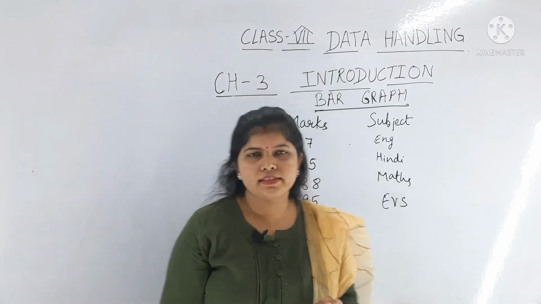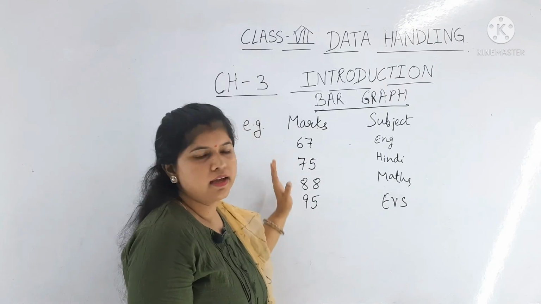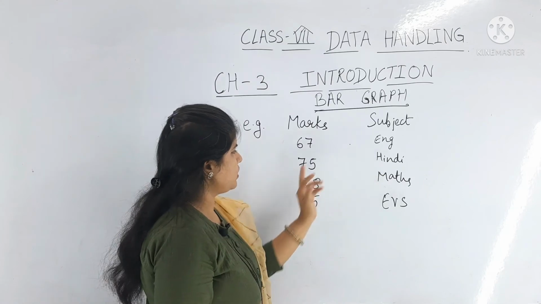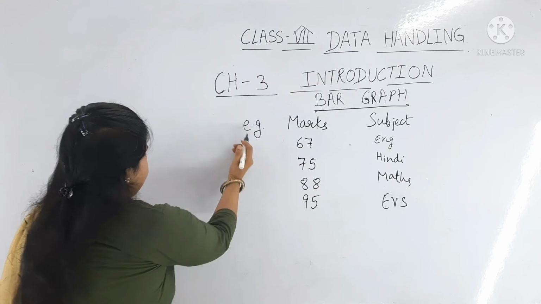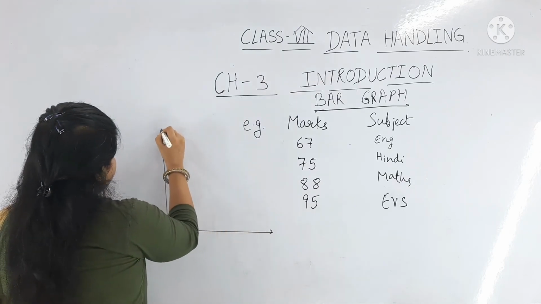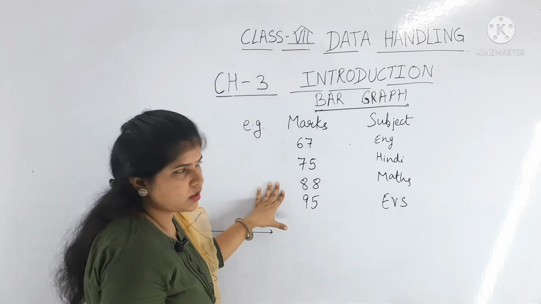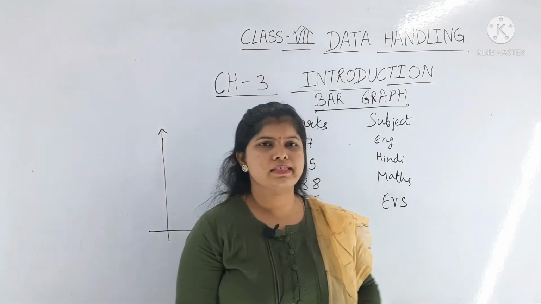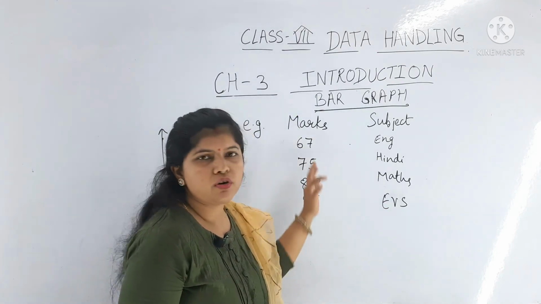I have taken another example, marks and subject out of 100. For English it is 67, Hindi 75, Maths 88, EVS 95. So how do you have to draw? You have to scale the y-axis according to the numbers. In the previous example, I had taken the scale as 1 centimeter. You can scale up to 10 centimeter or 20 centimeter according to the marks given.